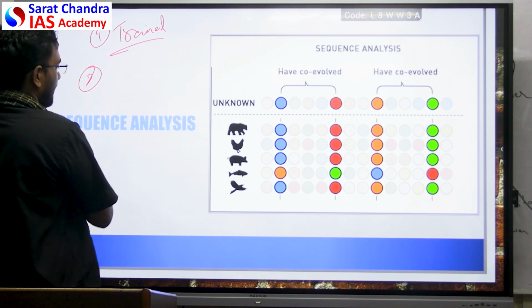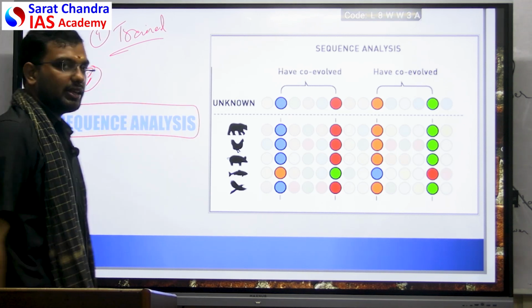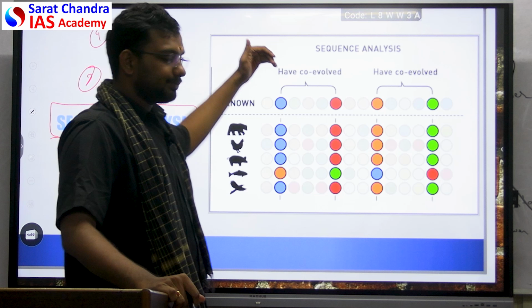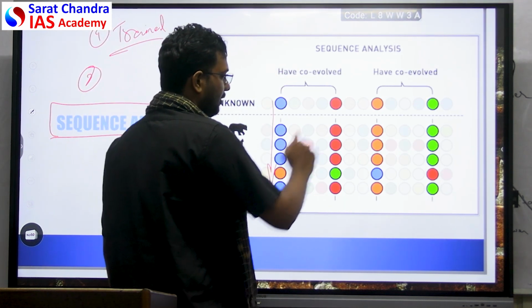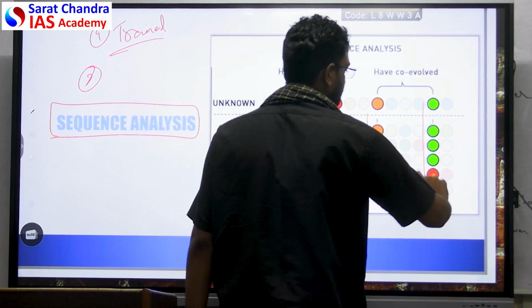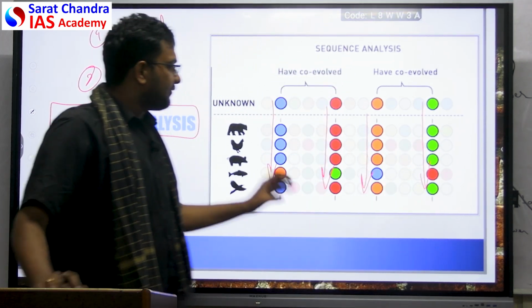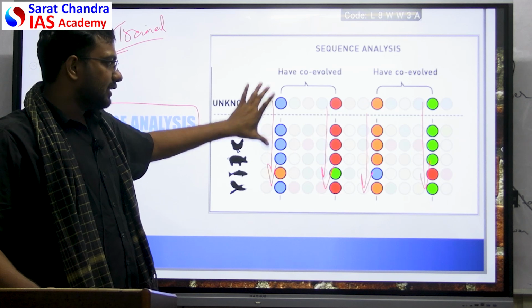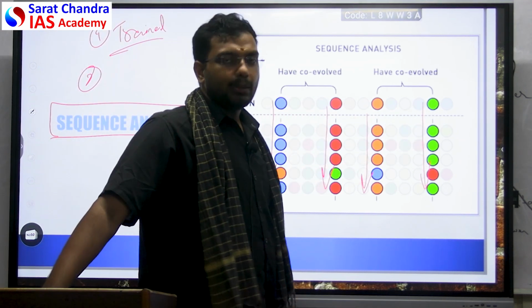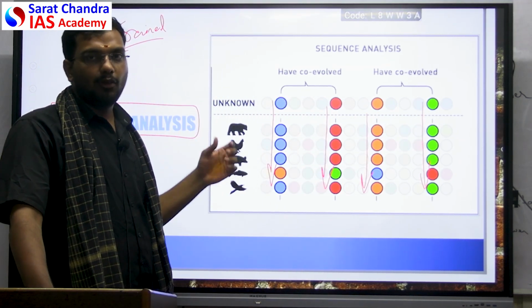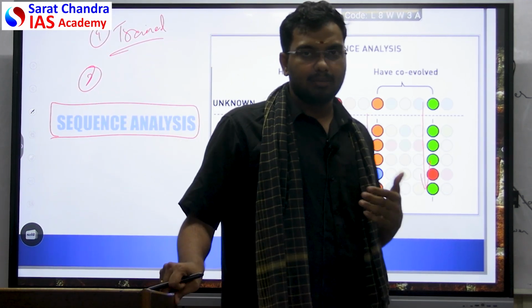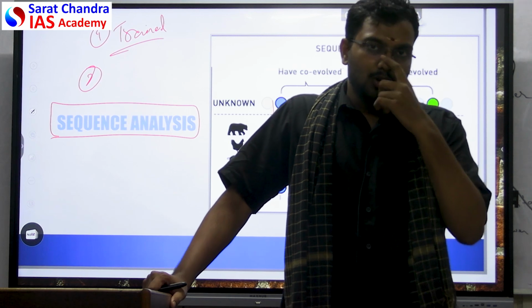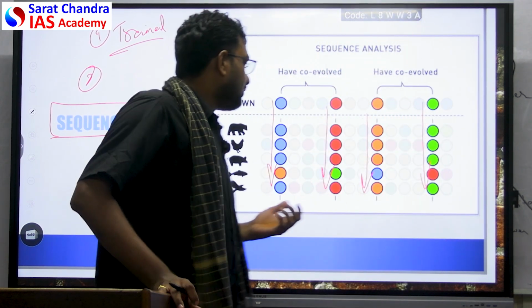The second step, they are trying to do a sequence analysis. In case of sequence analysis, they will list down all the amino acids. So these are the amino acids in different animals, and they'll see if there is a pattern. If you observe there is a pattern between these four, that means all of them might have evolved together. All of them can have a common ancestor, all of them can be originating from the same gene pool. So this is their hint to understand that.